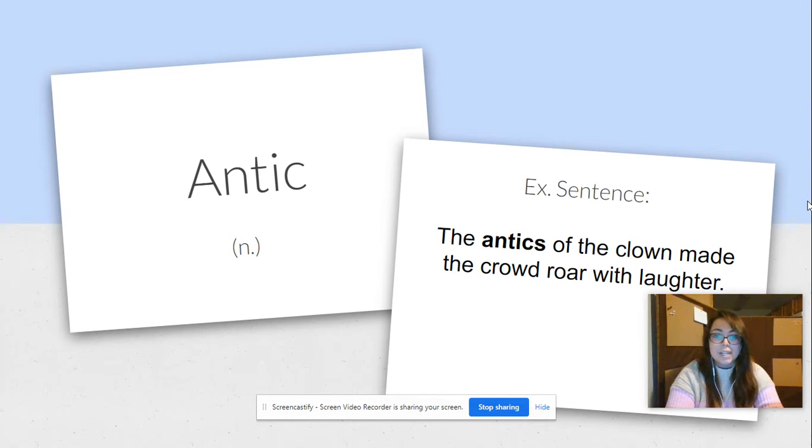So, our first word is antic. It's a noun. So, our example sentence is the antics of the clown made the crowd roar with laughter.